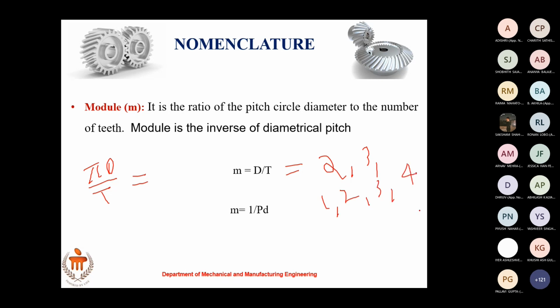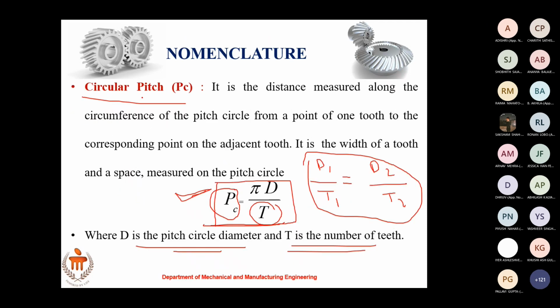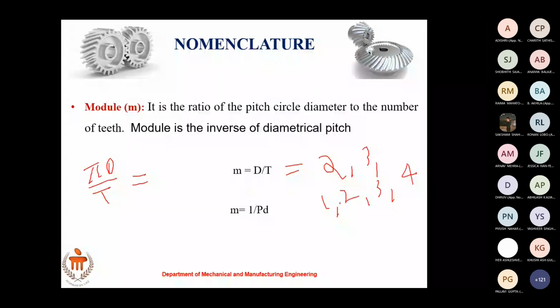So it's easy to design, easy to remember, easy to communicate. Instead of having the circular pitch, just having D by T is much easier while doing gear calculations, gear design, and selecting gears.